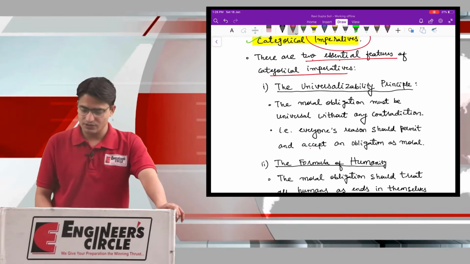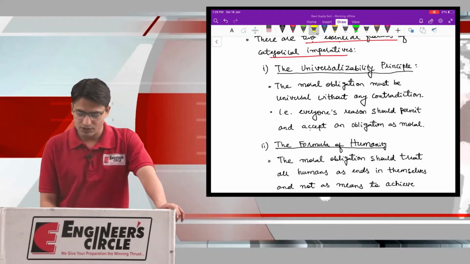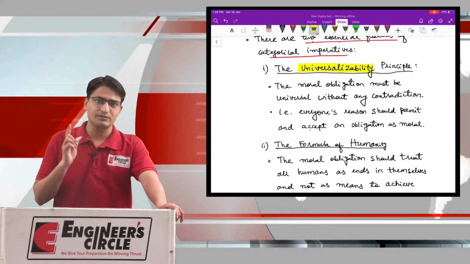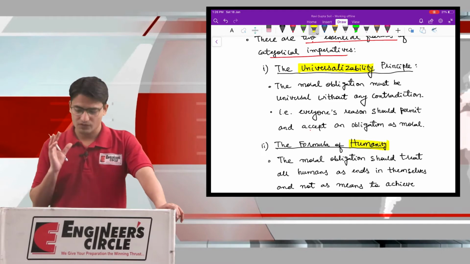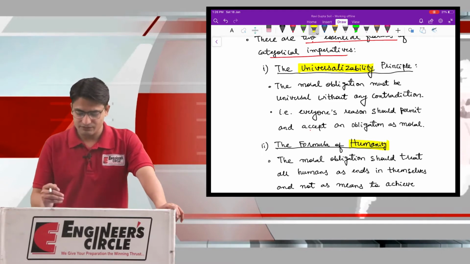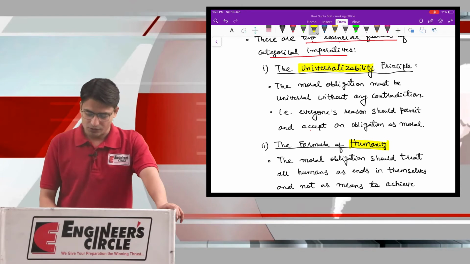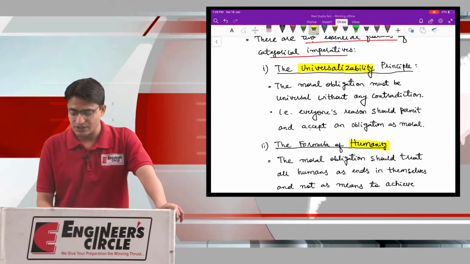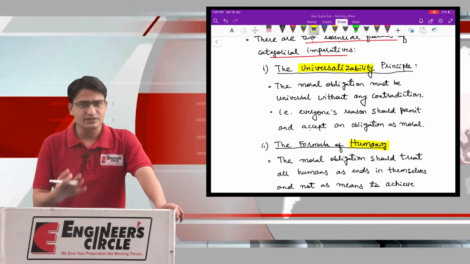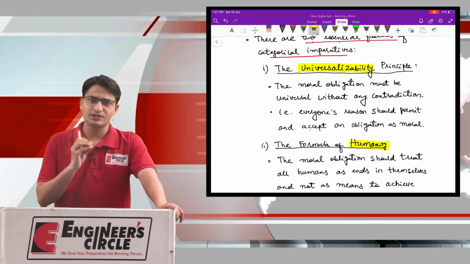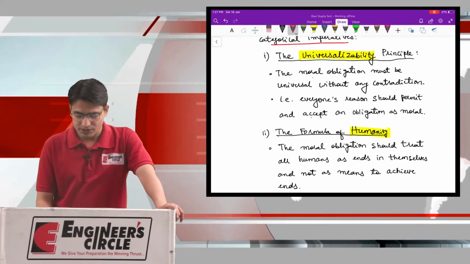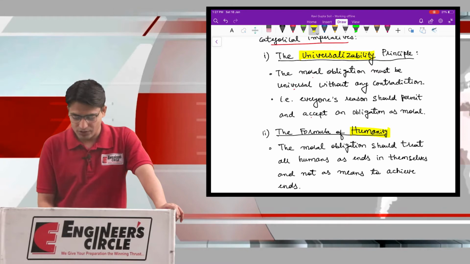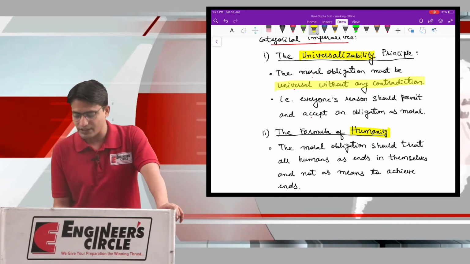Now what are these two essential features? The first one is the universalizability principle, and the second one is the formula of humanity. Let us understand these two terms one by one. The first essential feature, the universalizability principle. The word itself helps us understand completely. So what is the statement saying? The moral obligation must be universal without any contradiction.